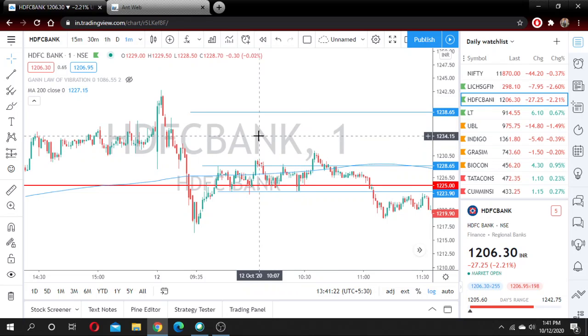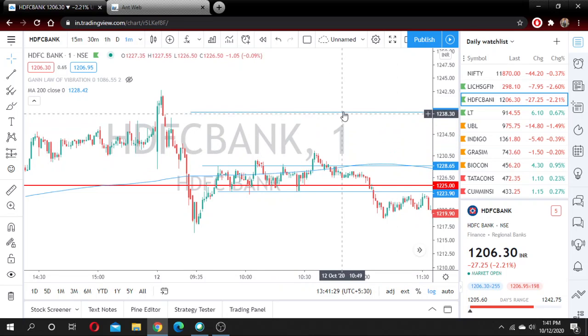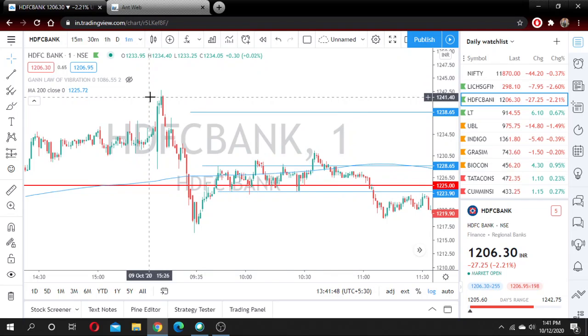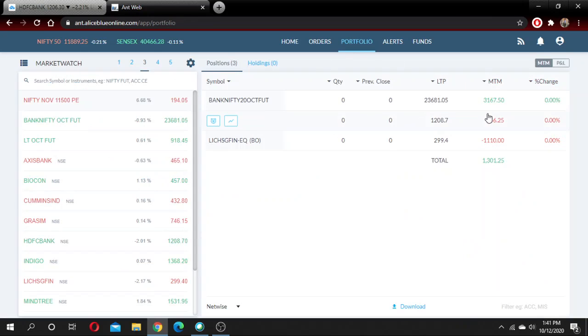I had a profit of 300 to 400 at the time. I thought again it would give my target profit of 1238, but due to sudden volatility and a sudden fall in the market, it also went down and took my stop loss. So after that I thought of closing my trading system and booking a profit of 1800.